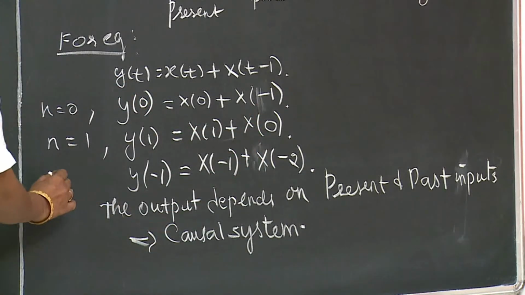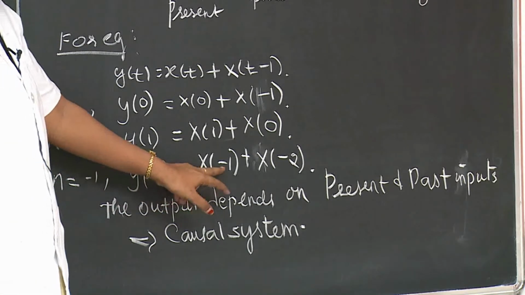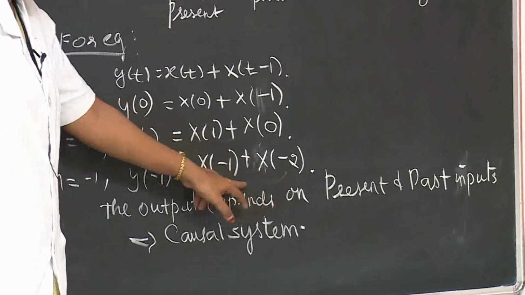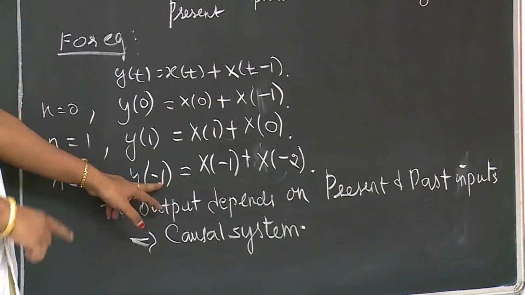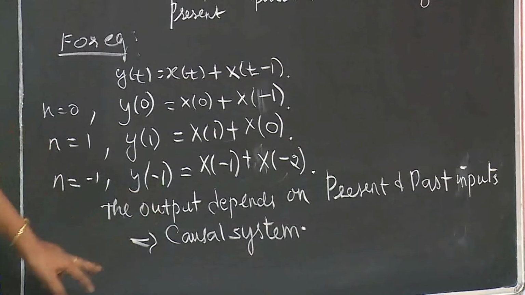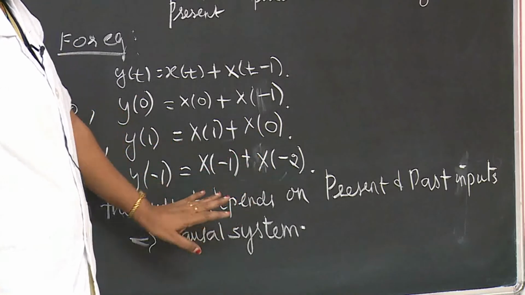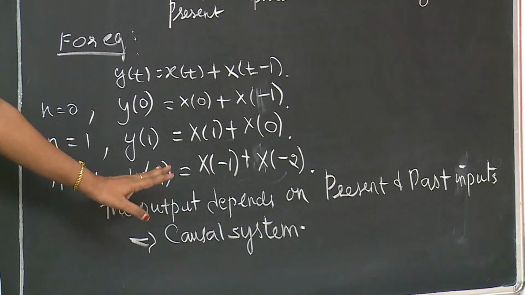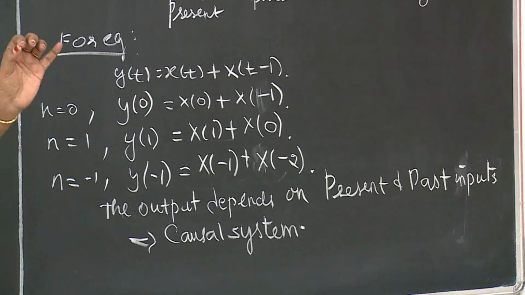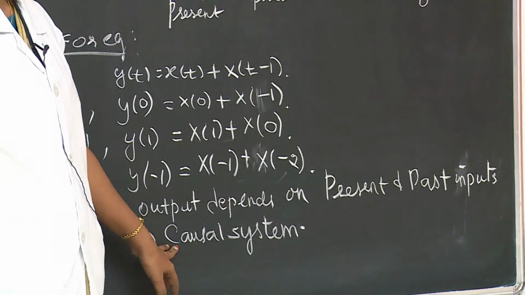The third one, n equal to minus 1 sample value: y of minus 1 equals x of minus 1 plus x of minus 2. So both inputs are present and past values for the present output. So the output depends on present and past inputs only, not on future values. So then the system is a causal system.